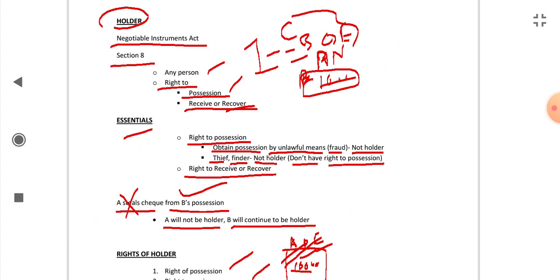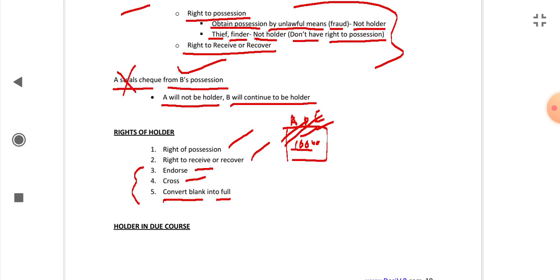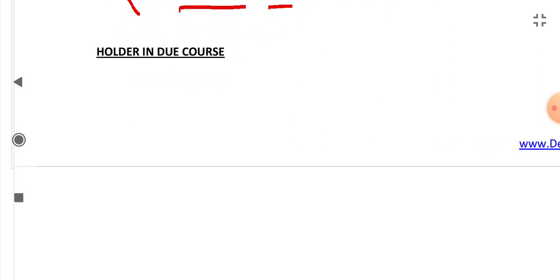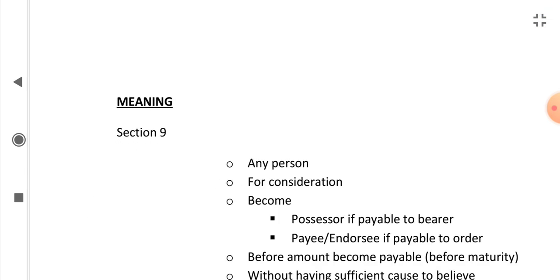Let's have a revision, a summary. Holder according to Negotiable Instruments Act Section 8, any person with two rights: right to possession, right to receive or recover. These are the essentials also. And what were the rights of the holder? Possession, recover and receive, and three extra: endorse, cross, or convert blank into full. Now we will see holder in due course. He has more rights, he has more essentials. How? Let's see.